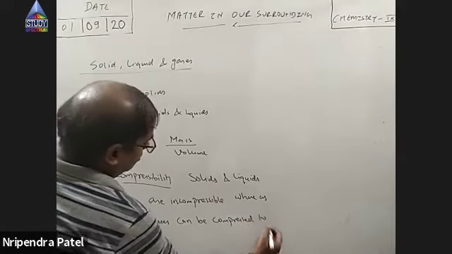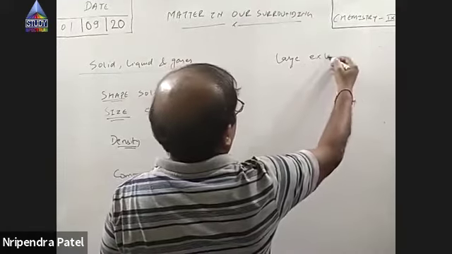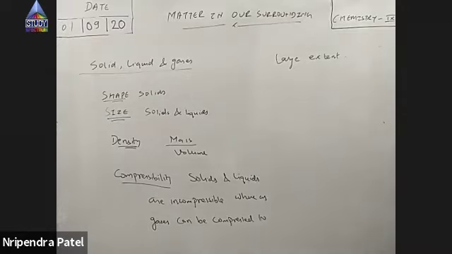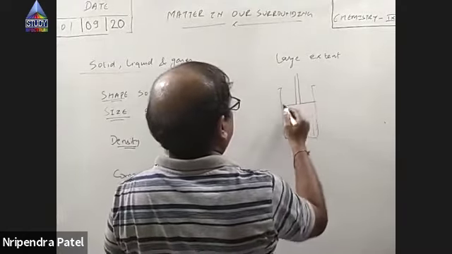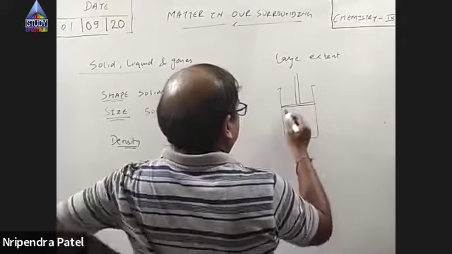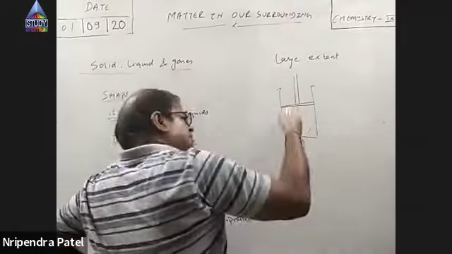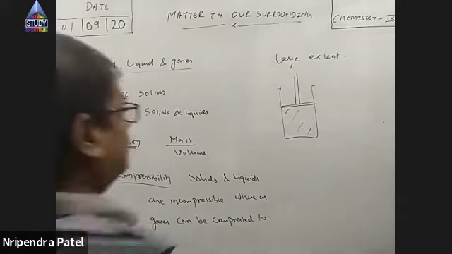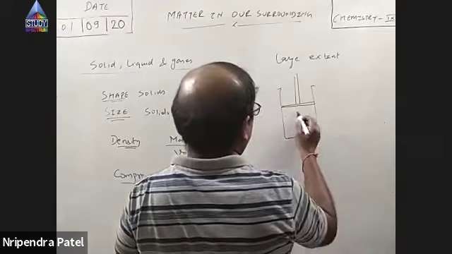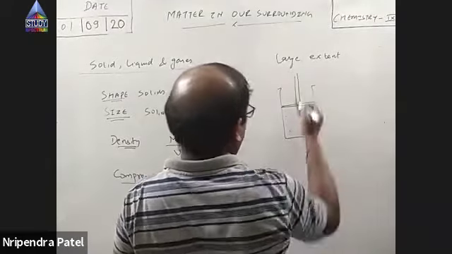Solids and liquids are incompressible. I mean, they can be compressed, but even if you exert a large force, not force, actually pressure, if you build a large pressure, then you'll see a very small change in the volume, right? So practically we say they are incompressible.